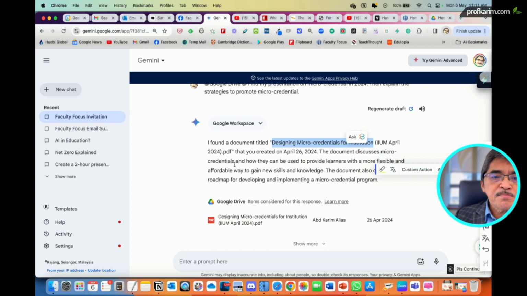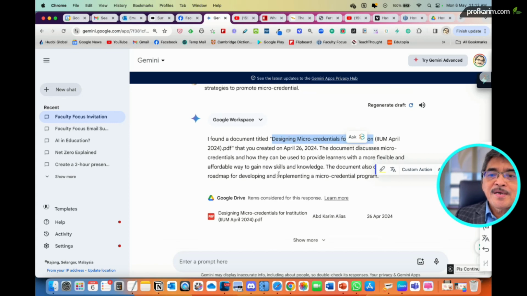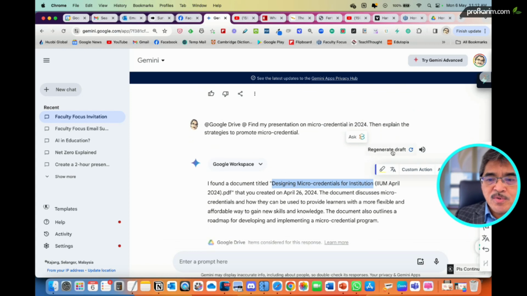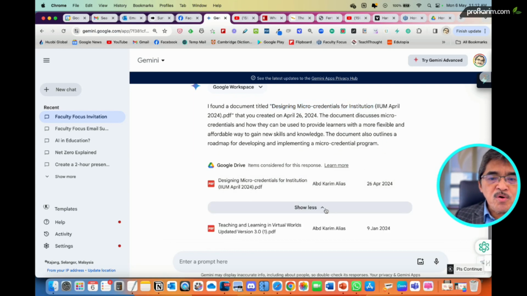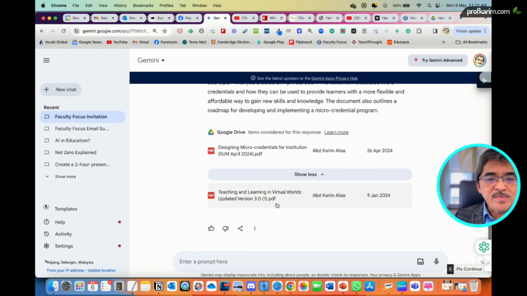The document discusses micro credential and how they can be used to provide learners with a more flexible and so on. Of course you can regenerate the draft, and it shows the file here, and we can show more if there is more. There's another file here, but maybe not directly relevant. Then of course you can open the file and do whatever necessary.